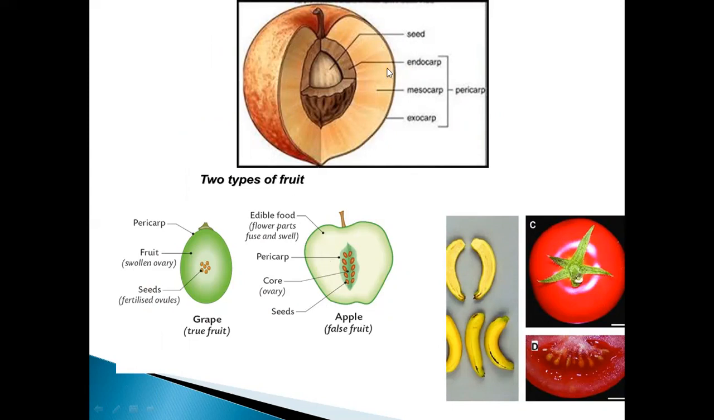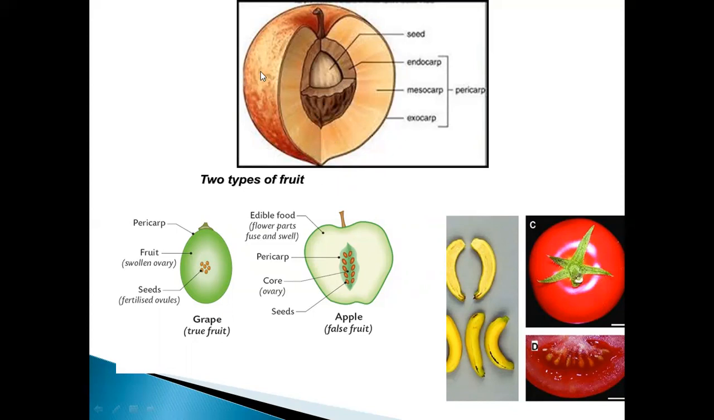So here there is a seed in between of the fruit. Then there is the endocarp, which is the inner layer of the fruit. The mesocarp, the fleshy layer. The fleshy or edible layer of the fruit is called the mesocarp. The endocarp also covers the seed. Endo means inside, carp means a layer. And the exocarp is the outer peel or layer.